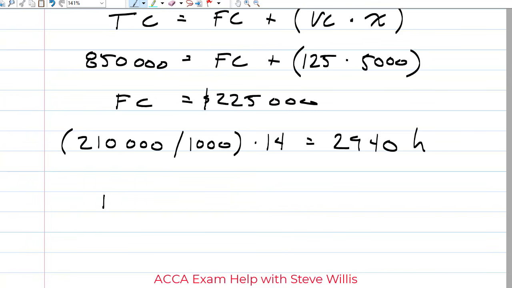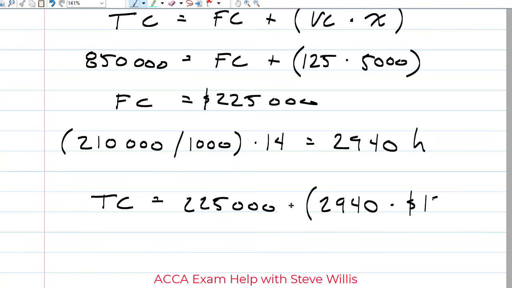Once we have that information, we can now use that total cost equation again, and we can say the total cost when we produce those units and use 2940 hours will be equal to the fixed costs, 225,000, plus 2940 multiplied by the $125 per hour from above.